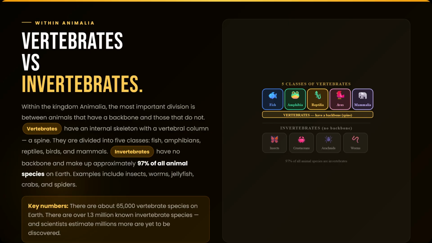Here is something that surprises most people: invertebrates make up approximately 97% of all animal species on Earth. There are over 1.3 million known invertebrate species compared to only about 65,000 vertebrate species. We think of vertebrates as the dominant animals because they include the largest and most familiar species, but in terms of numbers, invertebrates completely dominate the animal kingdom.